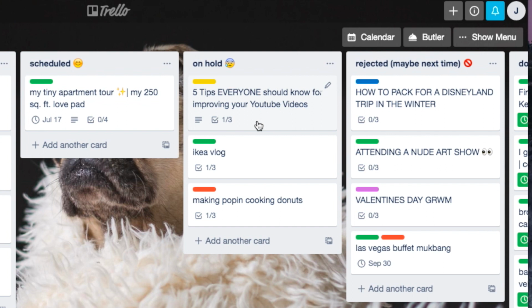And I'm just kind of not feeling it anymore, or I don't want to deal with it. So I just put it in the on hold section so it doesn't take up space on the in progress this month, because I haven't made progress on it for an entire month. And maybe I'll go back to it someday, but probably not.